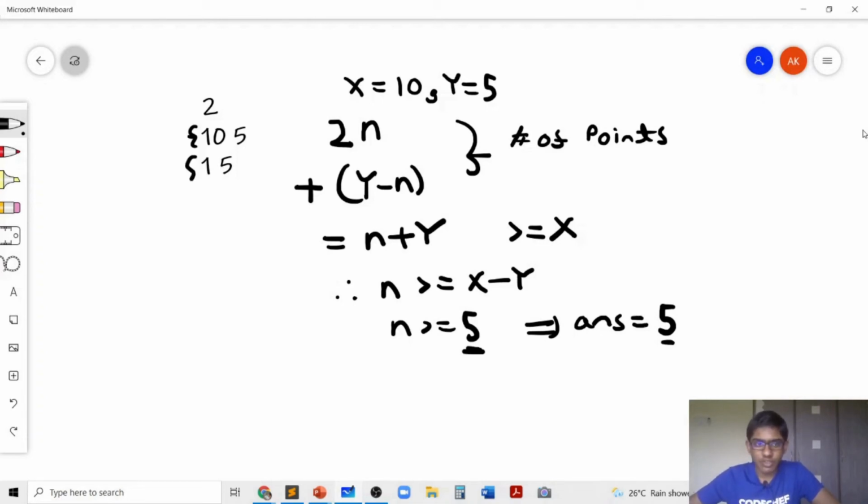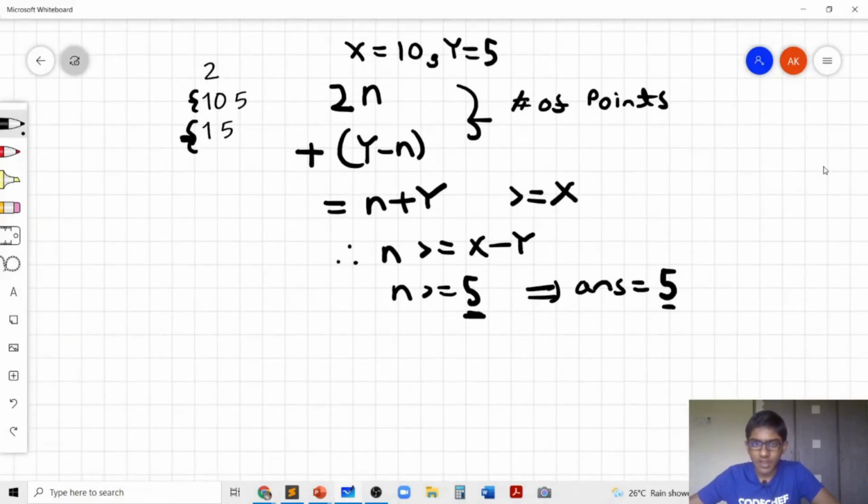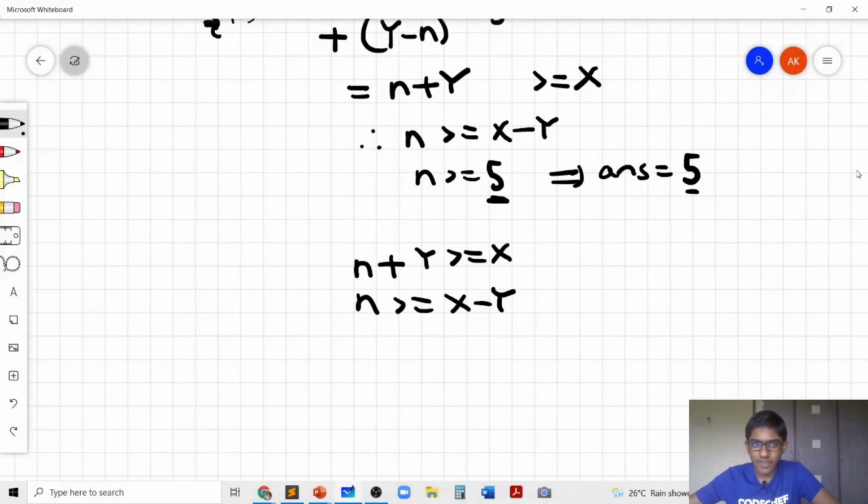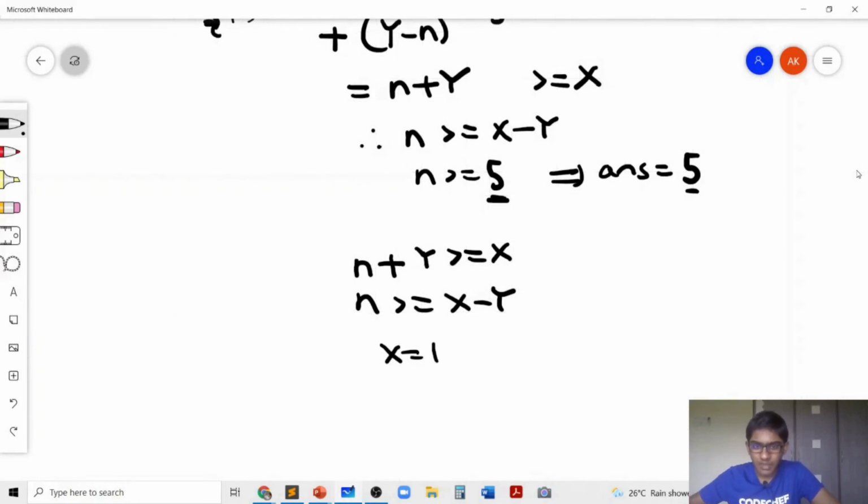However, the second sample test case is a border case, and in that sample test case N becomes negative. In that test case, when we have N plus Y greater than or equal to X, and N greater than or equal to X minus Y, we have X is 1, Y is 5, and this equation translates to N is greater than or equal to 1 minus 5.